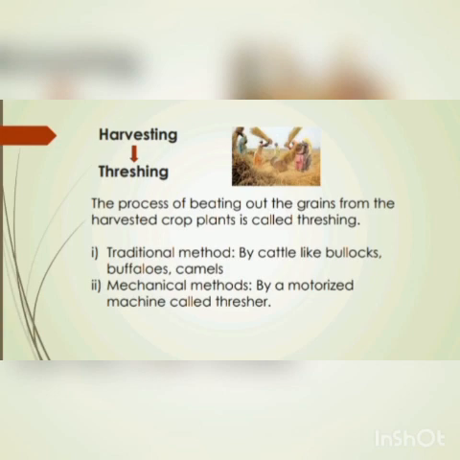In the traditional method of threshing, the harvested crop is spread on the ground in a small area and cattle like bullocks, buffaloes and camels are made to walk over it again and again in a circle. The cattle's feet crush the harvested crop plants, due to which the chaff breaks up and the grain comes out. In the mechanical method, a motorized machine called a thresher is used for the threshing process.